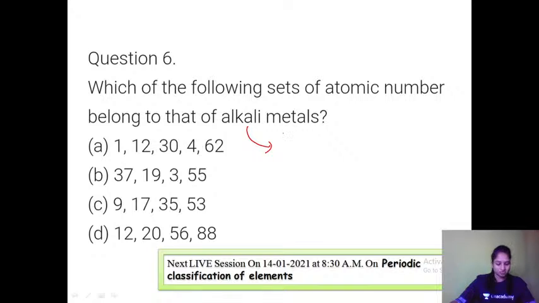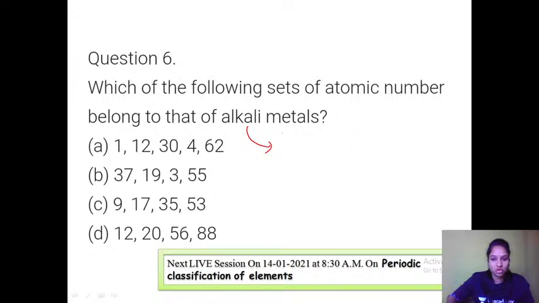If you just see the periodic table, then you'll come to know which elements are placed there. So how to know whether they are present in the first group or second group? Let us see.